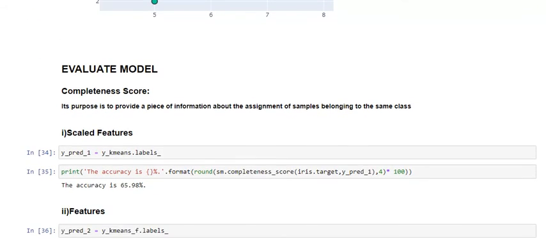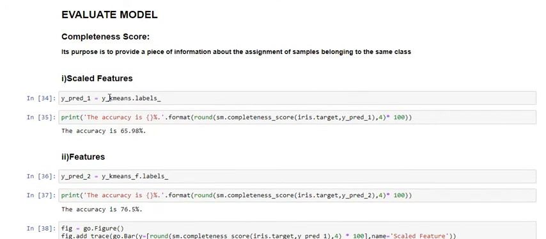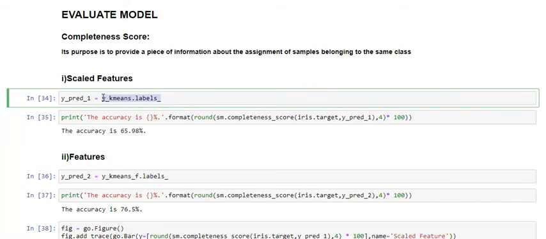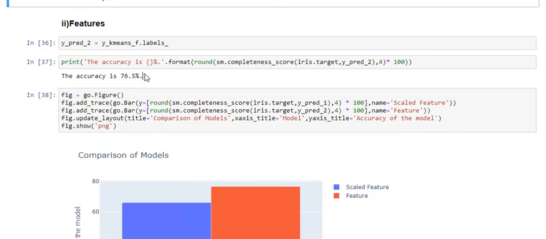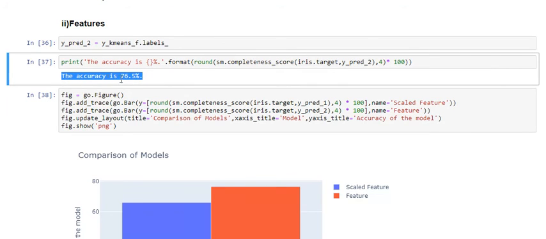To evaluate the model, y_kmeans.labels_, which is an inbuilt attribute, is used as the predicted labels, and as I told you earlier, iris.target will work as the true labels for us. The accuracy with scaled features is 65.98%, and for the original features the accuracy is 76.5%. So here you can see the difference: standardization didn't improve our result, it deteriorated the results.